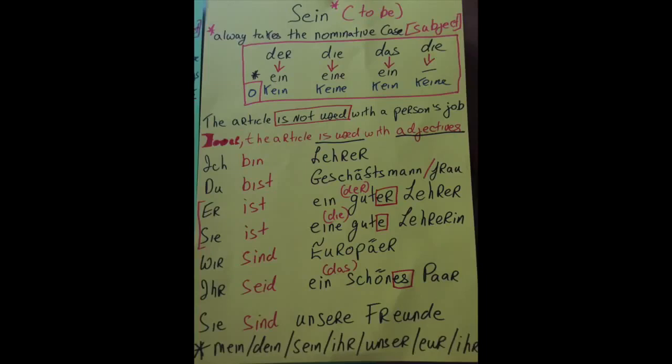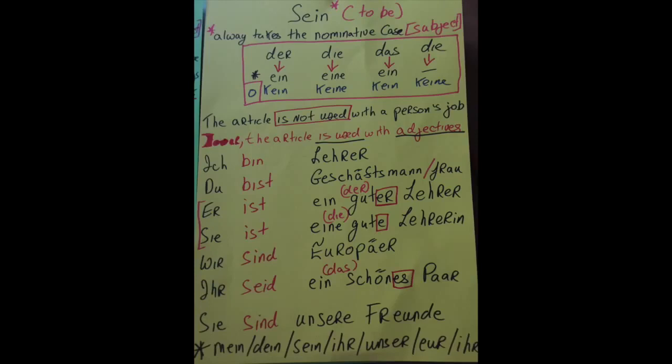Okay, so in this poster we are going to be dealing with the verb sein. Now sein is one of the two most important verbs in German that always takes the nominative case. The nominative case means the subject. So if you had an example of "I am a teacher", the I, who is the I of the sentence? The teacher. So it's the person most important in the sentence, the person doing whatever in the sentence.